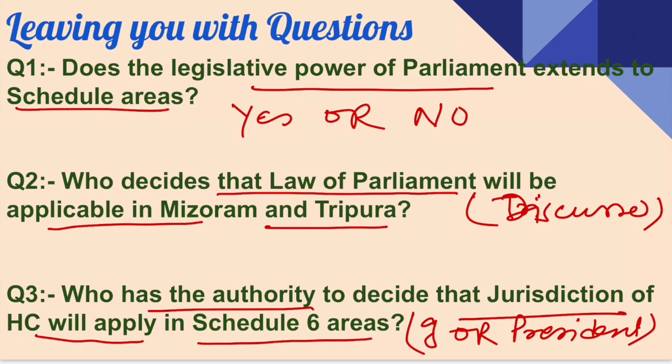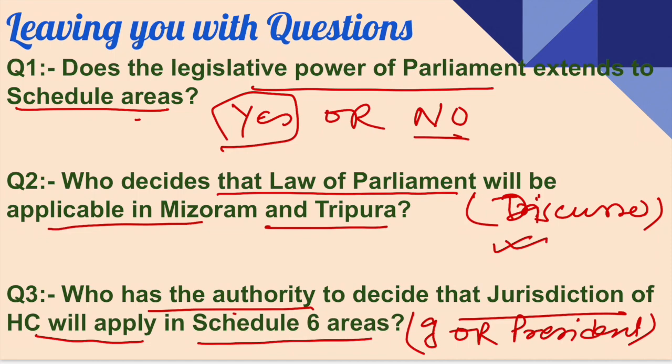Now, these are the different questions which you need to answer in the comment box. Does the legislative power of Parliament extend to Scheduled Areas? Give the answer in yes or no. Who decided that the law of Parliament will be applicable in Mizoram and Tripura? We have just discussed it, so you will have to give the answer in the comment section.